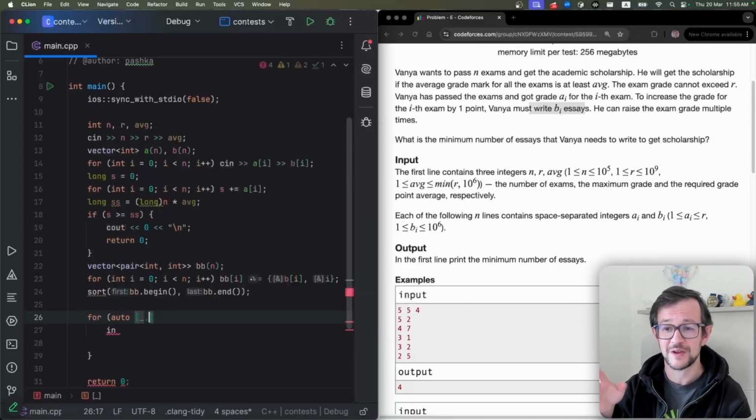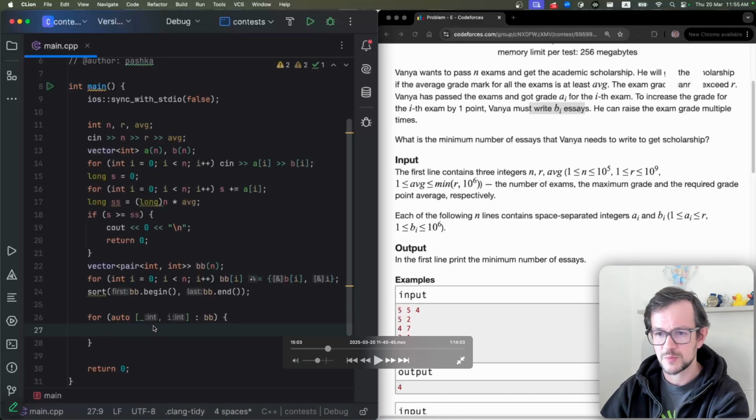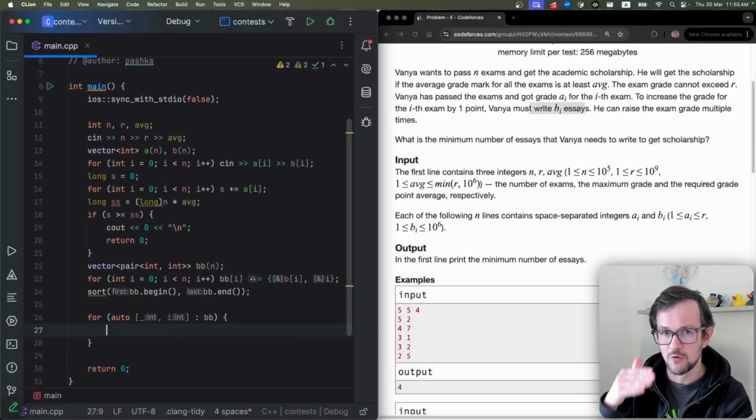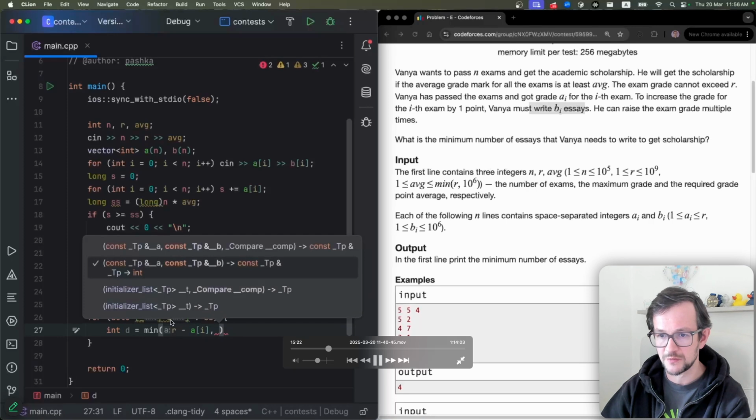Here I iterate over all these pairs, and I take only the value i. So basically, I iterate over all elements in order of increasing b. I sorted the array of pairs and then take the second element of each pair.